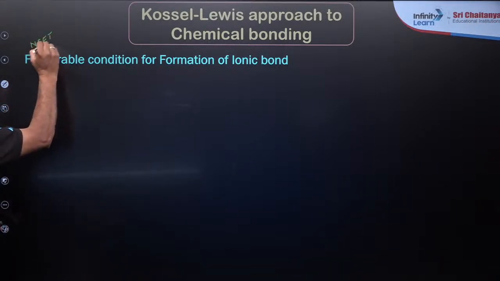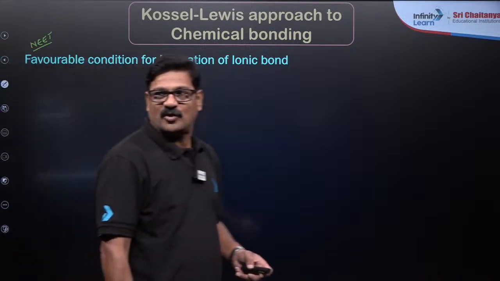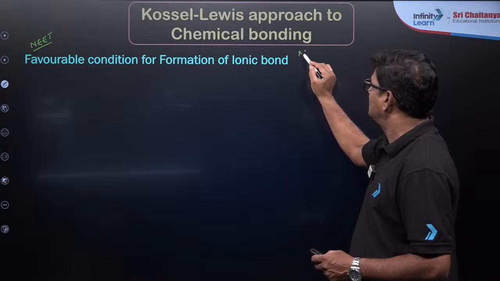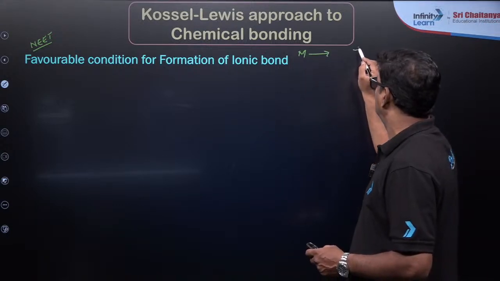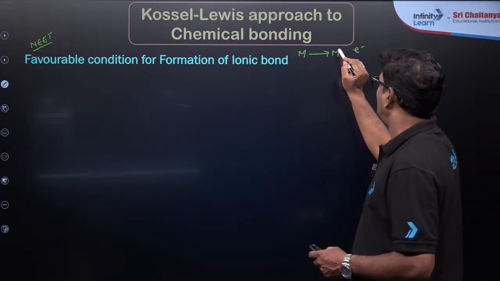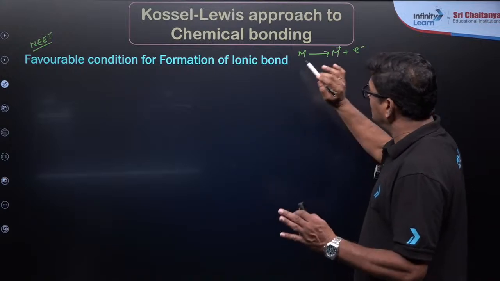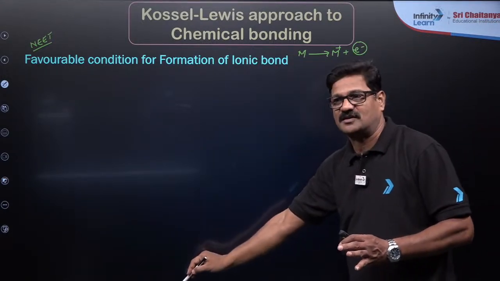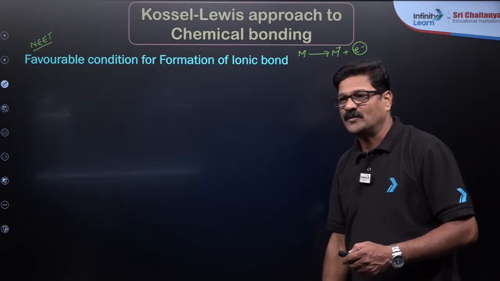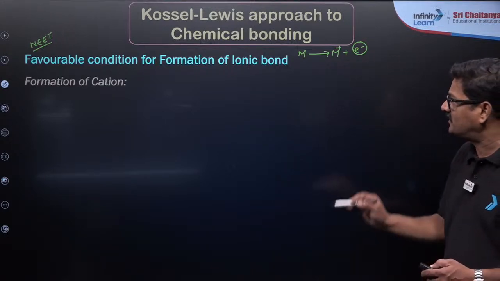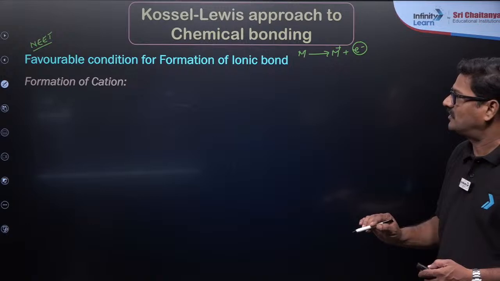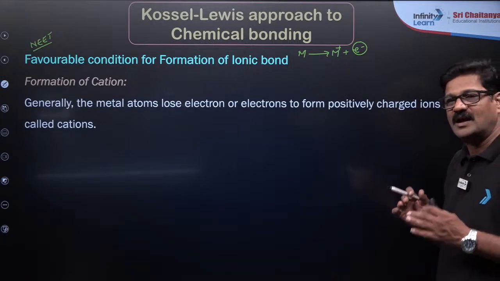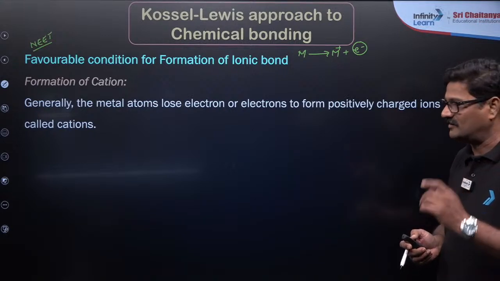This is the part where you are going to get a NEET probable question. So what is the condition? An element should lose electrons and form a cation. So any factor that helps lose electrons comes under this. Let's see first the formation of a cation, and the formation of an anion after that. Generally the metal atoms have a tendency to lose electrons.